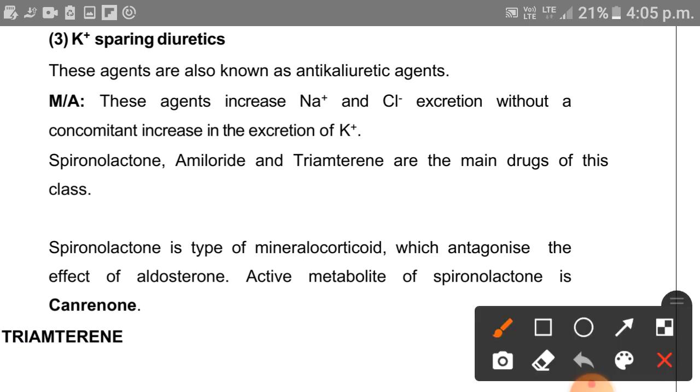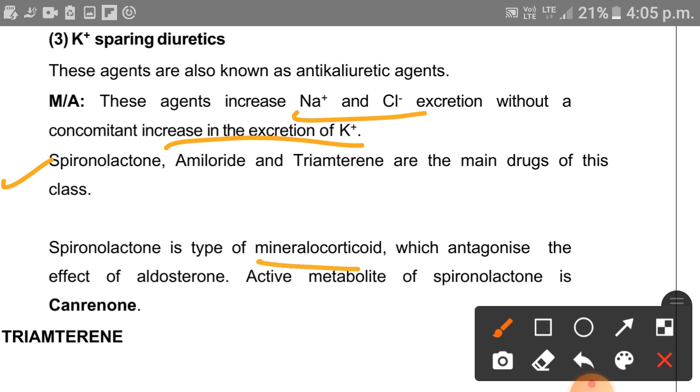What is the mechanism of action? This agent increases the sodium and chlorine ions excretion without increase in the excretion of potassium ion. And these are the drugs of potassium sparing diuretic like spironolactone, amiloride, triamterene.